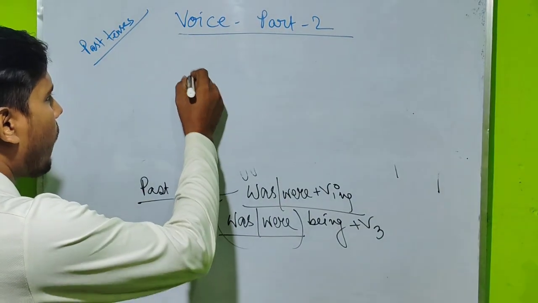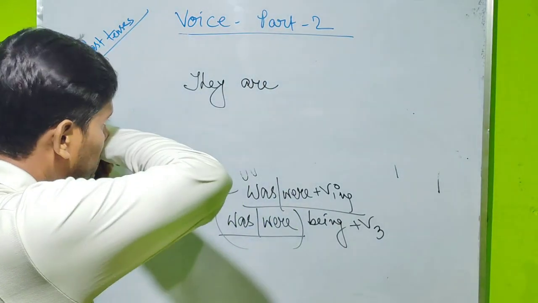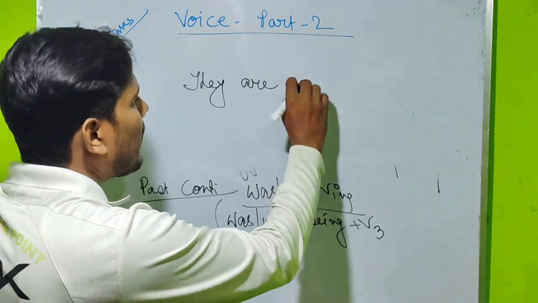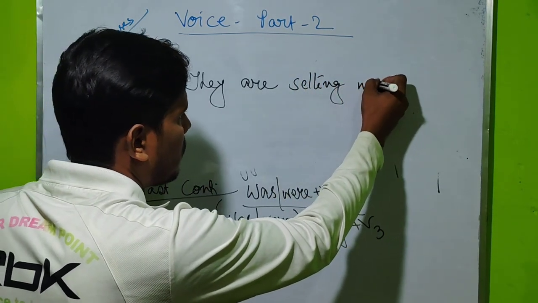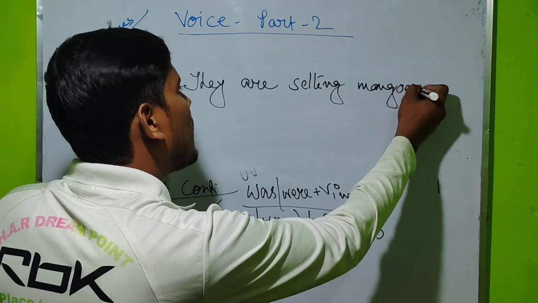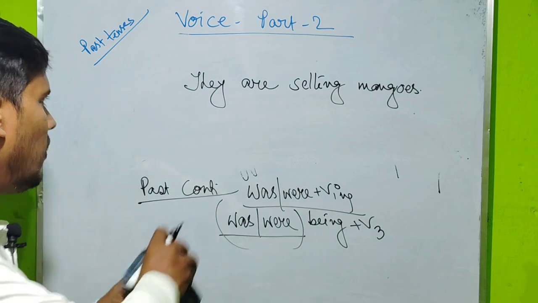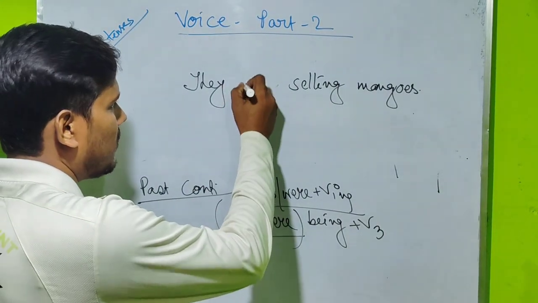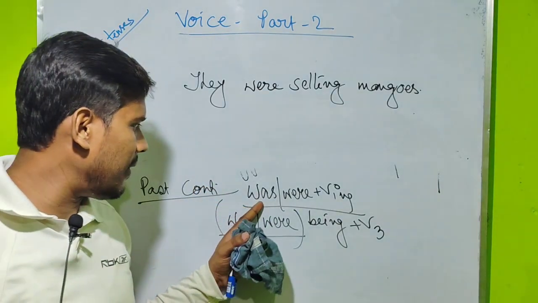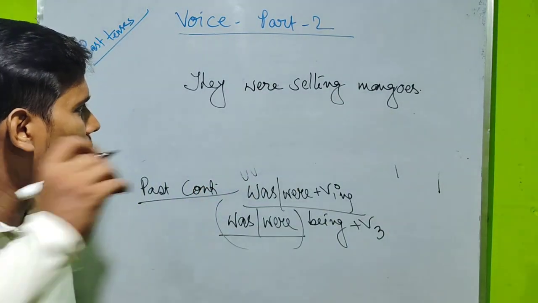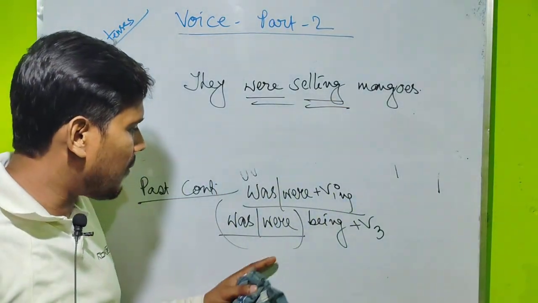They are, they are selling mangoes. They are selling mangoes. Try to understand. Oh, we're talking about the past continuous tense. So they were selling mangoes. You are getting in this construction was, were and verb ing.